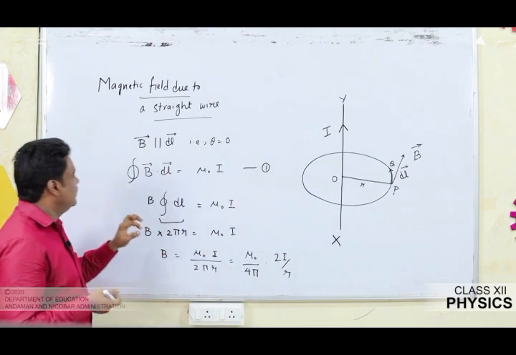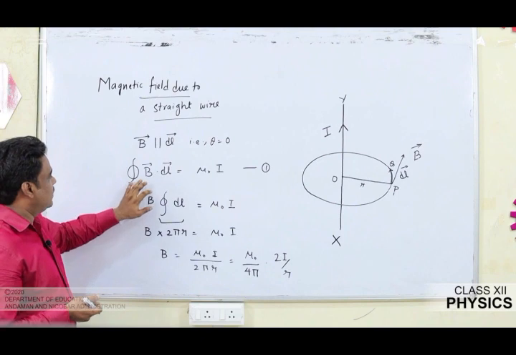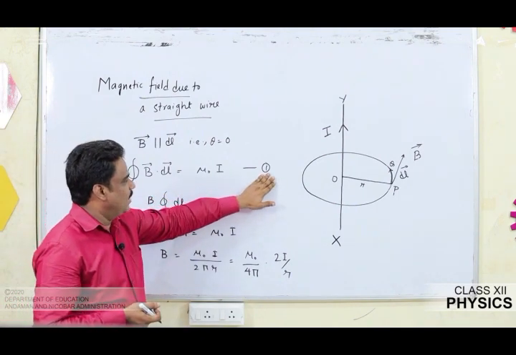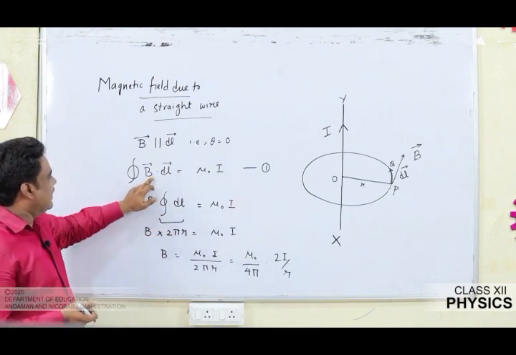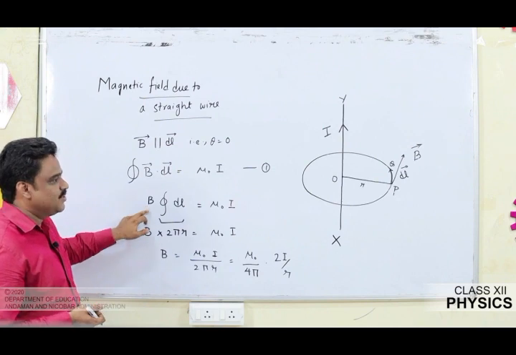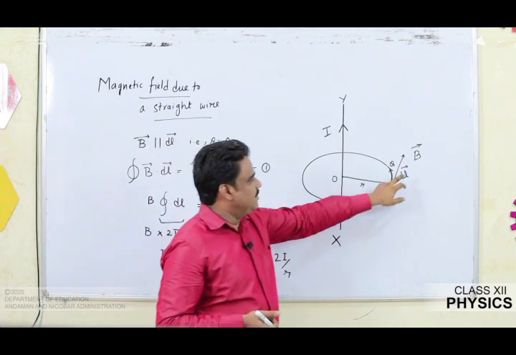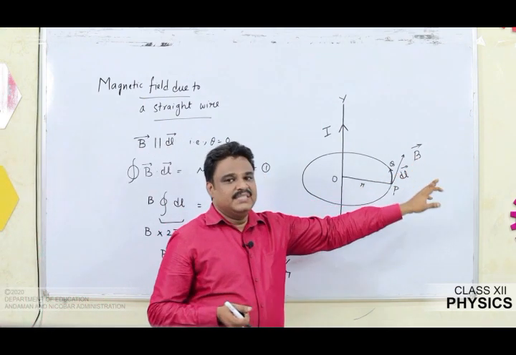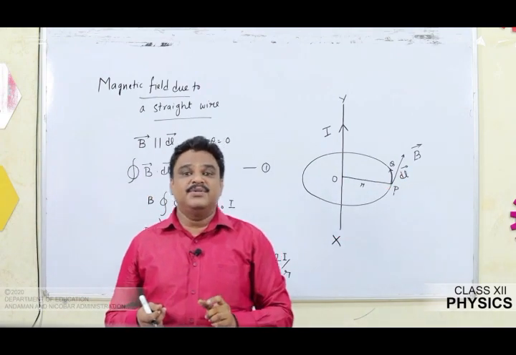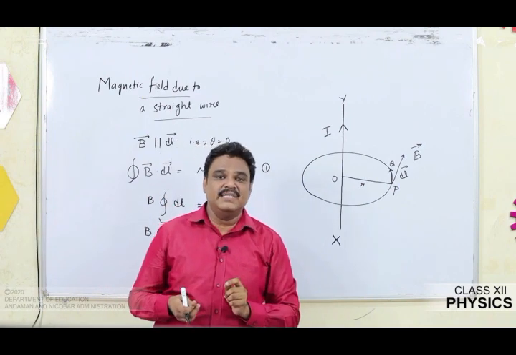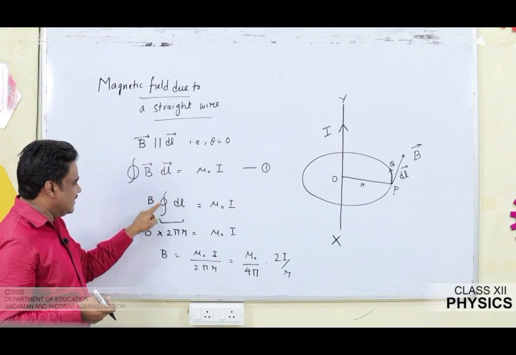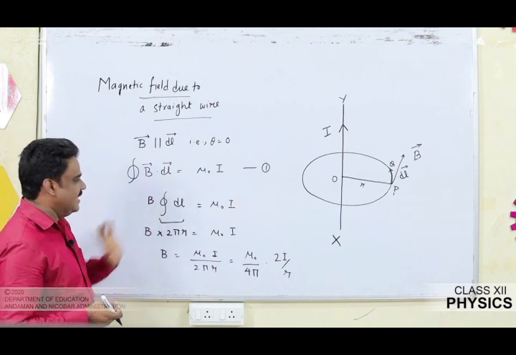Now we started from Ampere's circuital law, that is the closed integral of B vector dot dl vector equal to mu naught I, mark it as equation number 1. Now if B and dl are parallel, obviously the dot product can be easily removed. You are able to see the magnitude of the magnetic field is constant, and the direction will always be parallel to the small element. And the magnitude remains the same at each and every point of the circumference. In that case, B can be taken out of the integral. So what is left is the integral over the closed loop, dl.